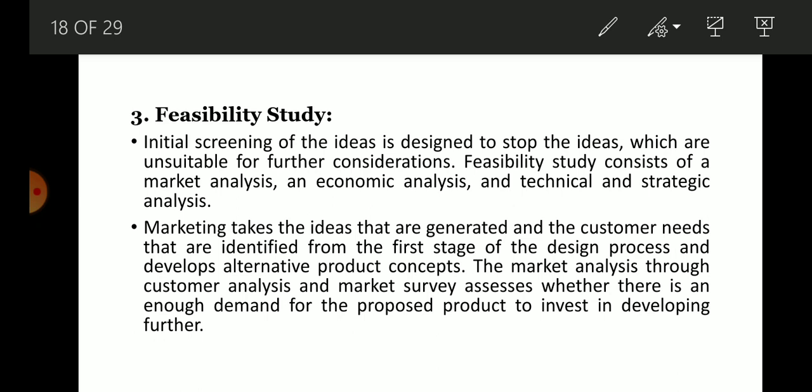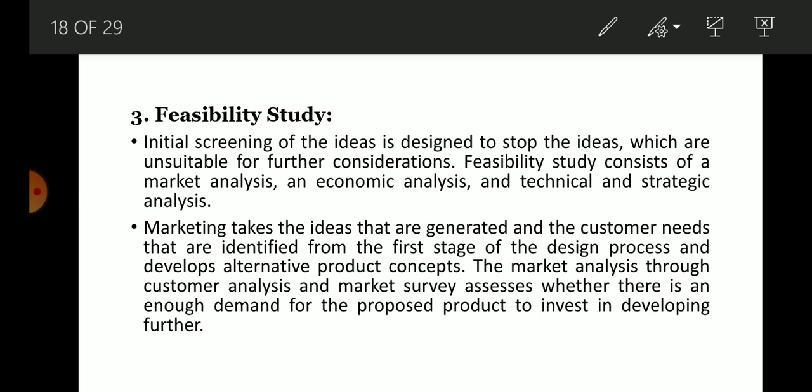This is why the feasibility study is important. This is why it makes it a very important stage in the product design. The market analysis through customer analysis and market survey assesses whether there is enough demand for the proposed product to invest or not in developing further.